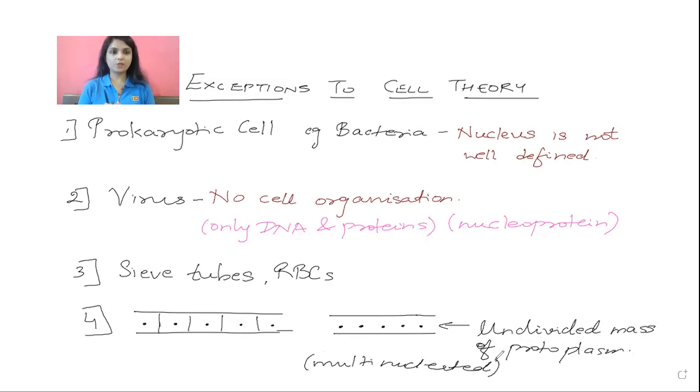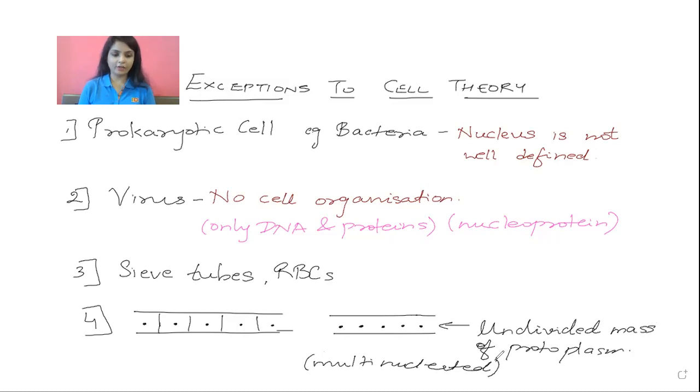Which organisms show that? There are the hyphae. Hyphae is one of the parts of fungi. I hope you know fungi has the mycelium, the hyphae, right?